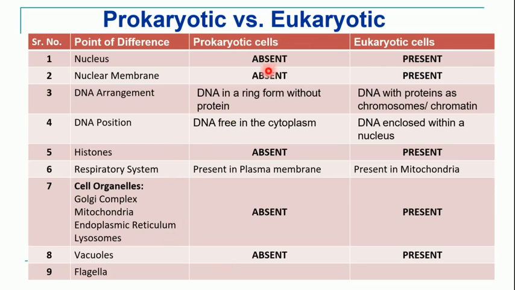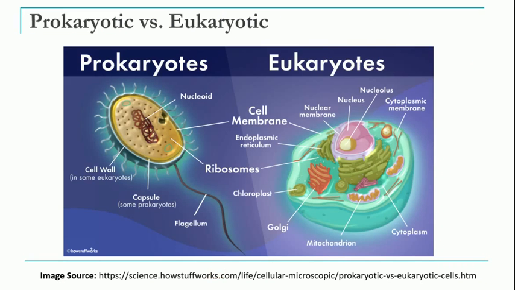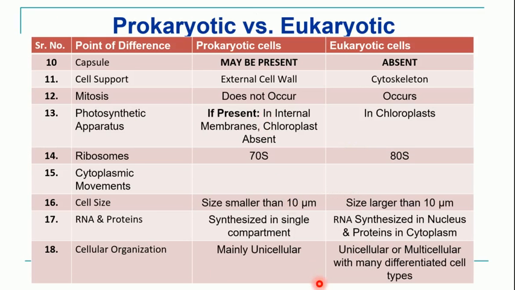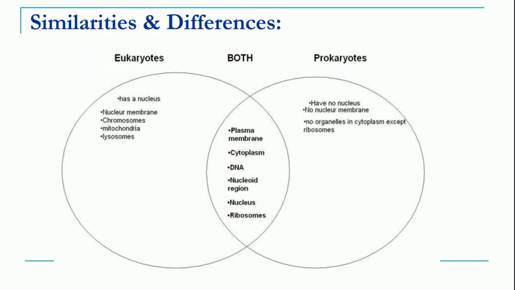So a very major difference is nucleus is absent in prokaryotes, nucleus is present in the eukaryotes. Similarly we have seen the remaining differences. Finally we have seen what the similarities and differences are with the help of this diagram. Okay, so what are the similarities between eukaryotic and prokaryotes?